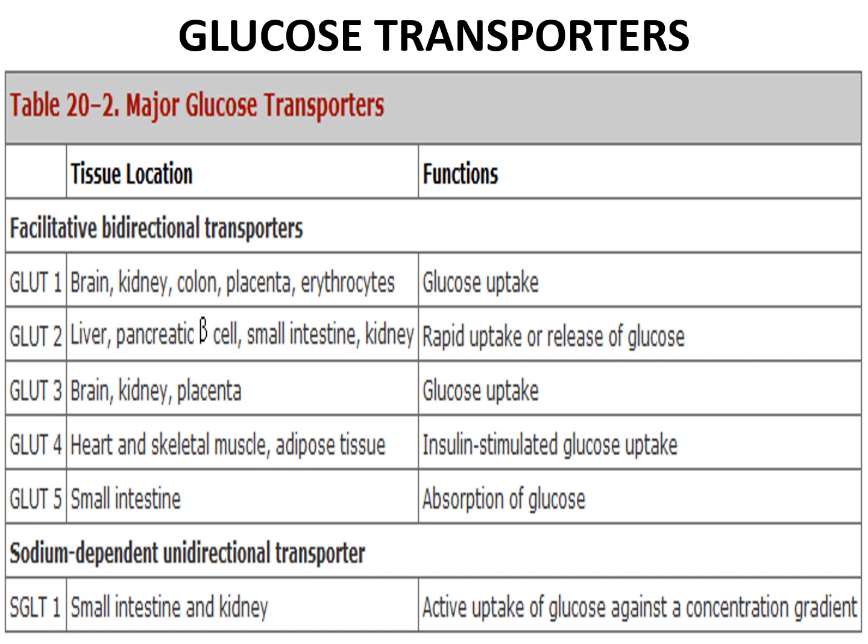GLUT are designated as GLUT1 to GLUT14 based on the order in which they were identified, and the other one is sodium dependent glucose transporters, SGLTs. SGLTs are of two types, SGLT1 and SGLT2.